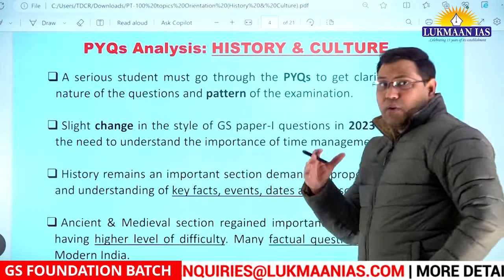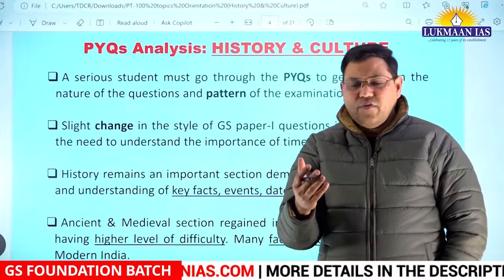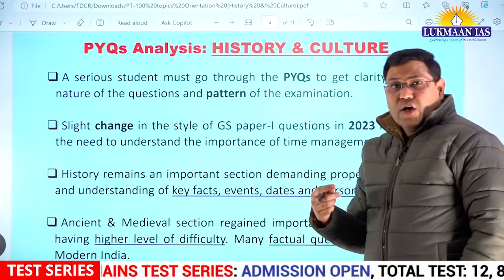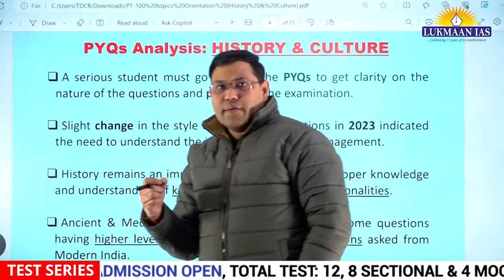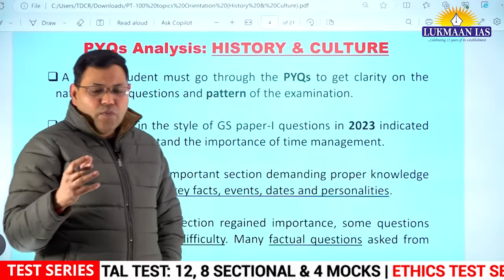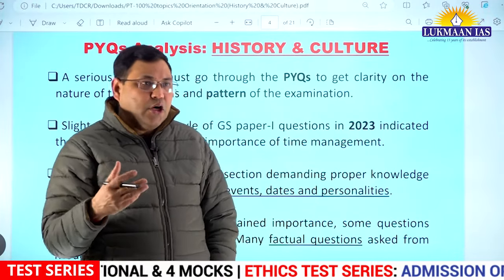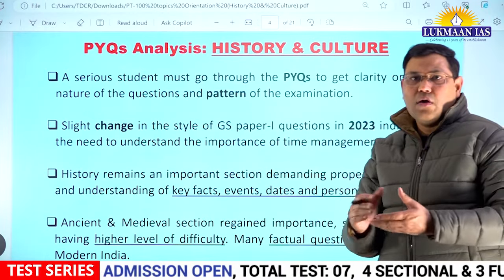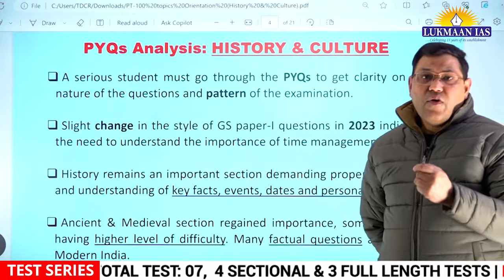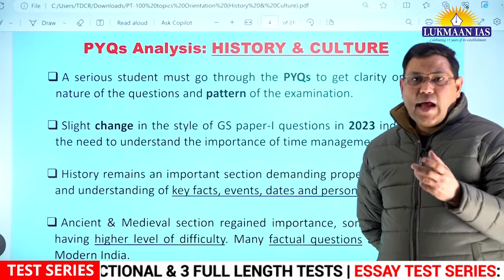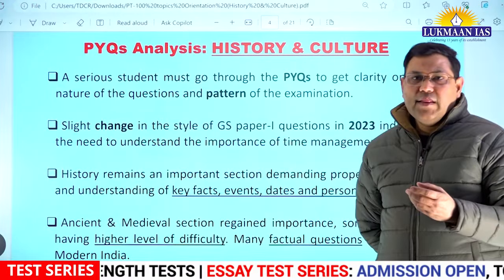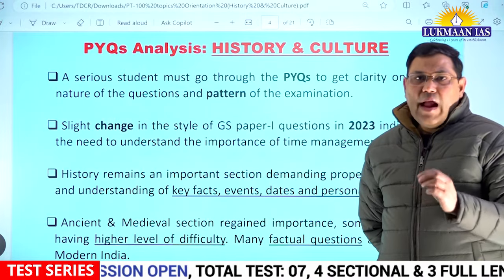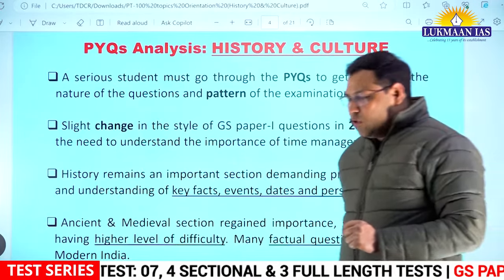One very important observation, as all of you would have already noticed, is that there has been a slight change in the style of questions asked in GS paper 1. What does it show? It shows that there is a need to change one's approach for the examination hall. Why? Because many of the candidates found it difficult to manage their time and felt that the question paper was lengthy or some questions were lengthy. They were taking more time. Accordingly, one should be well prepared and gear up to the occasion.